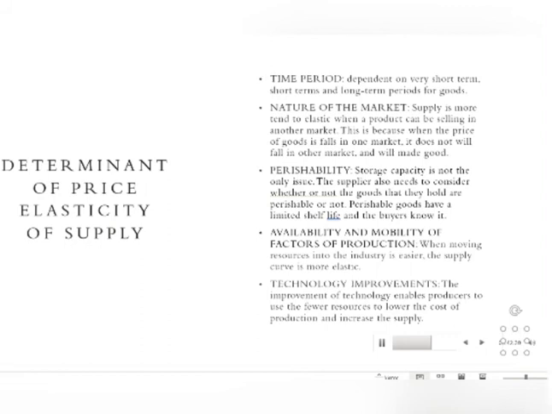The third one is perishability. Storage capacity is not the only issue. The supplier also needs to consider whether or not the goods that they hold are perishable. Perishable goods have a limited shelf life and the buyers know it. Fourth is availability and mobility of factors of production. When moving resources into the industry is easier, the supply curve is more elastic. And lastly, technology improvement. The improvement of technology enables producers to use fewer resources to lower the cost of production and increase the supply.